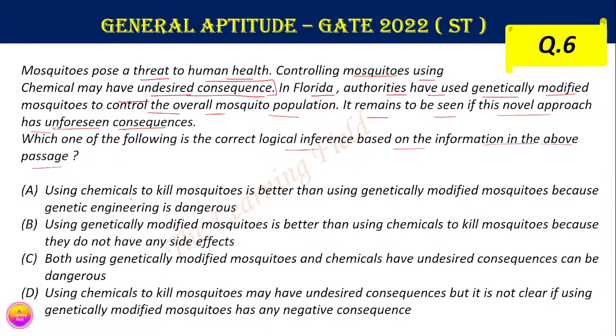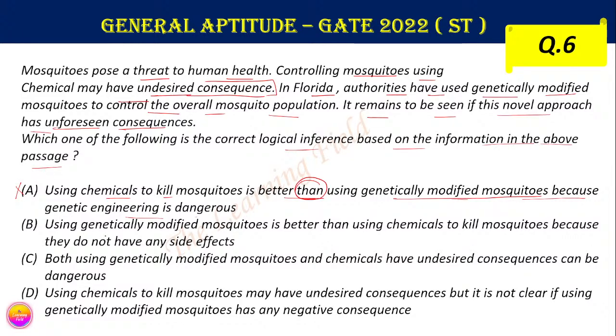Option A says that using chemicals to kill the mosquitoes is better than using the genetically modified mosquitoes because genetic engineering is dangerous. But there is no comparison between the two methods, using chemicals and using genetically modified mosquitoes. There are no such words in the above passage by which we can compare these two processes. So this one is not the correct answer.